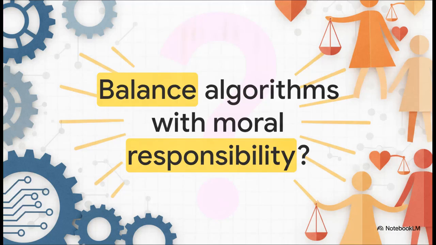As we wrap up, I want to leave you with a provocative question to consider for your own work, your own organization, and the systems you interact with every day. How will you balance the immense predictive power of algorithms with human-centered moral responsibility? Because in this new era, understanding the data is really only half the job. Respecting the human behind that data is the rest of it.